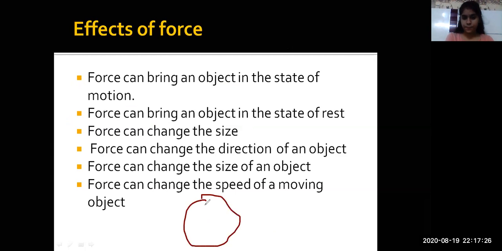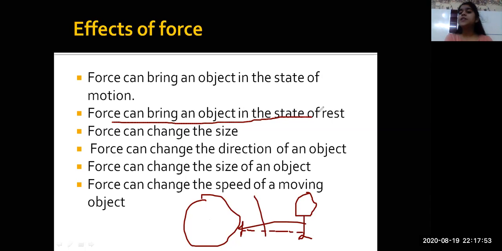If this is my ball and it was in a state of motion, having some velocity, and I, standing over here, exerted a force on this ball, I said stop. It stopped. Right? So force can bring an object to a state of rest. Then a force can change size.